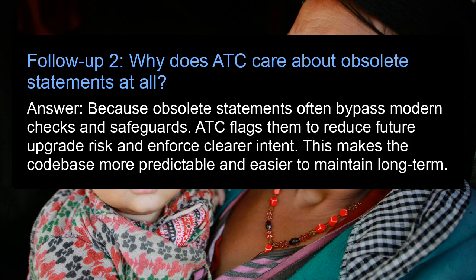Follow-up 2. Why does ATC care about obsolete statements at all? Answer: because obsolete statements often bypass modern checks and safeguards. ATC flags them to reduce future upgrade risk and enforce clearer intent. This makes the codebase more predictable and easier to maintain long-term.